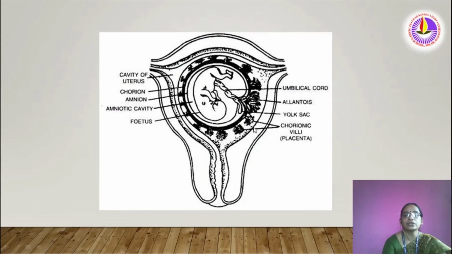Here chorionic villi, placenta. So there is enough blood supply and thickening of the uterus. The uterus wall becomes thickened at this time, that means to protect this baby. More blood supply is necessary. That baby needs oxygen and nutrients. All of this is supplied through this placenta. So that is why this placenta is called the life supporting system of a fetus.